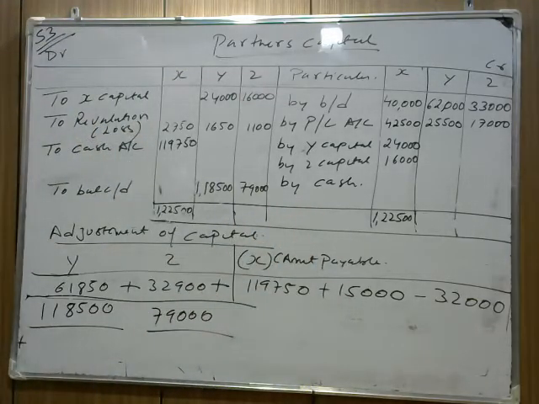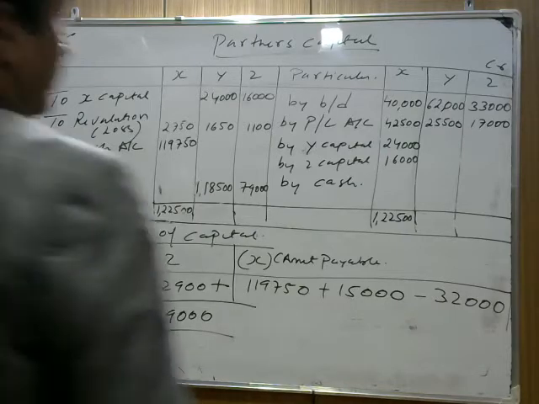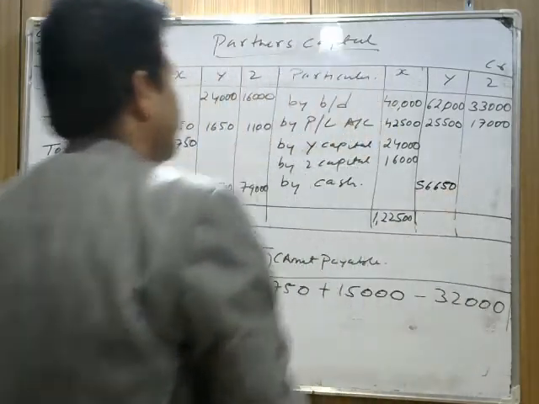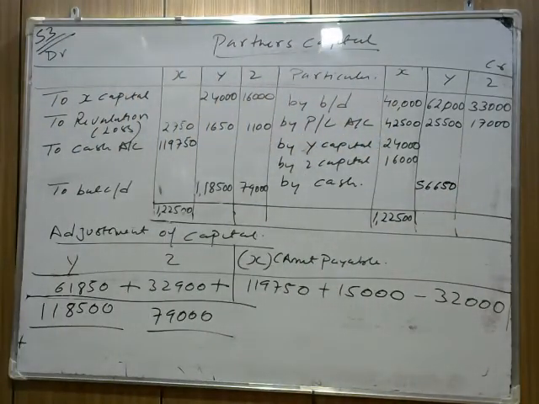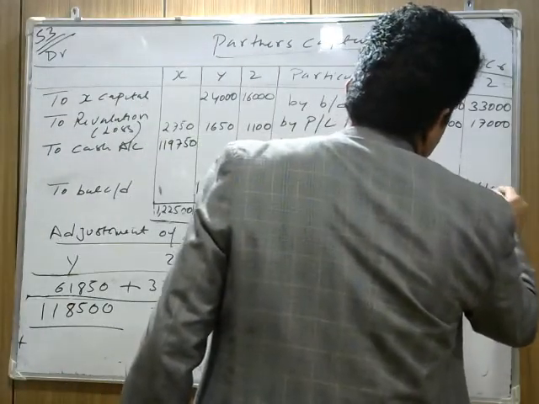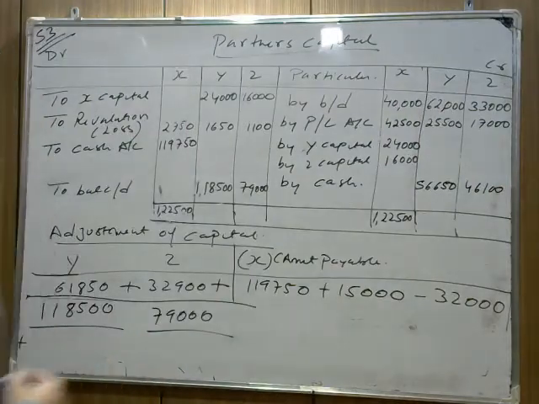Now how much cash do we need to bring? We need to subtract it first, then we do the total part. So Y needs to bring 56,650, and Z needs to bring 46,100 more cash. Now that's how we do it.